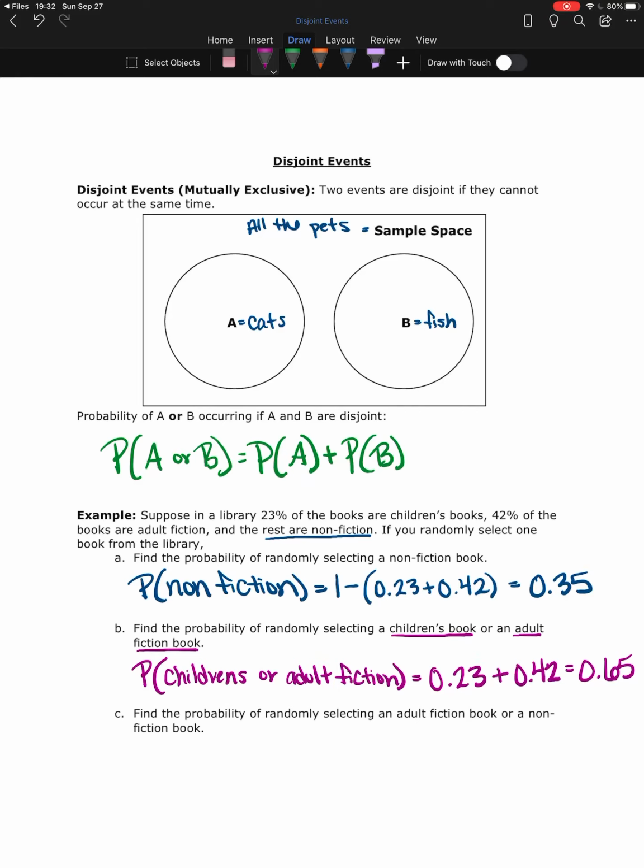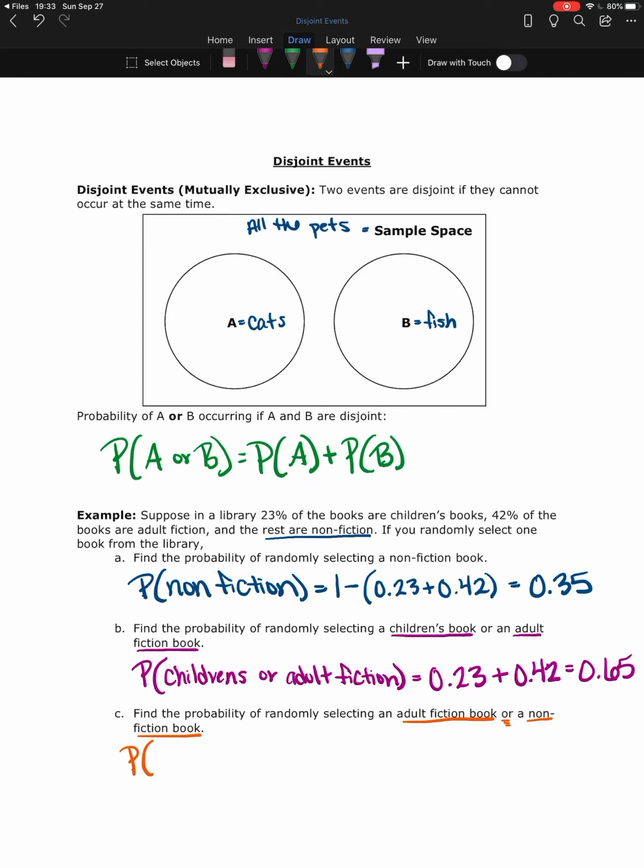And finally, what is the probability of randomly selecting an adult fiction book or a nonfiction book? So, probability of adult fiction, or. Notice these two problems have both said or. Also up at the top where we introduced this, or was bolded. That's a key word to help you figure out the problem.